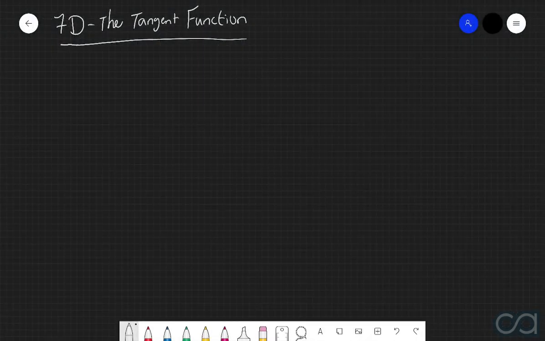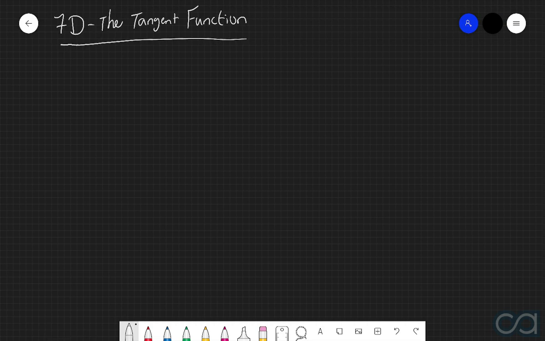And so now we've reached the third and final part of our little trilogy of videos, all about working with different trigonometric functions. We started off with the sine function, then most recently we went on to the cosine function, and now to cap this off, we're going to be focusing on the tangent function.